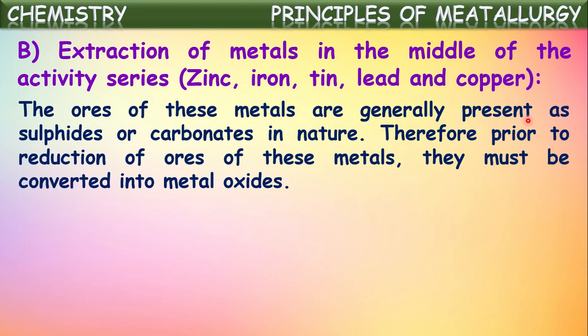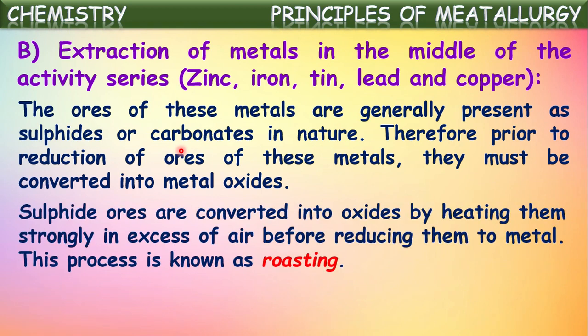The ores of these metals are generally present as sulfides or carbonates in nature. These moderately reactive metals are available in the earth's crust generally as either sulfides or carbonates. Therefore, prior to reduction of the ore of these metals, they must first be converted into their respective metal oxide form. So these sulfides and carbonates will first be converted into metal oxides.